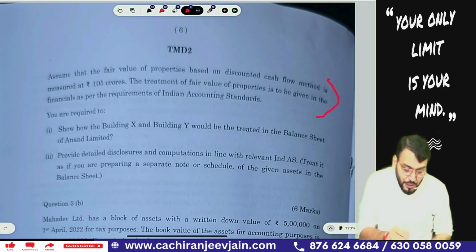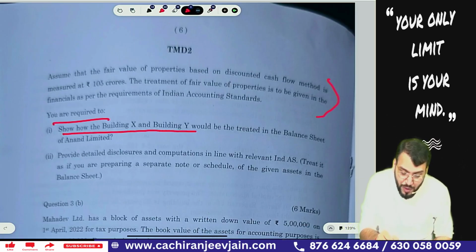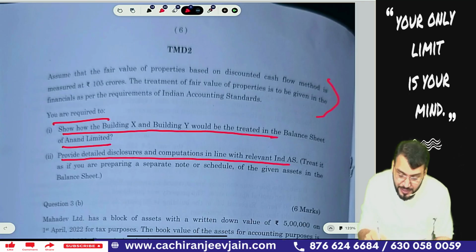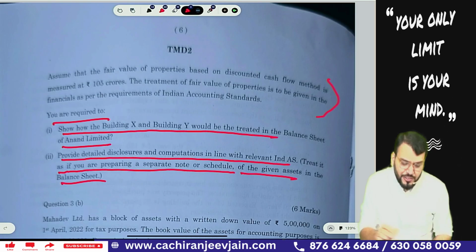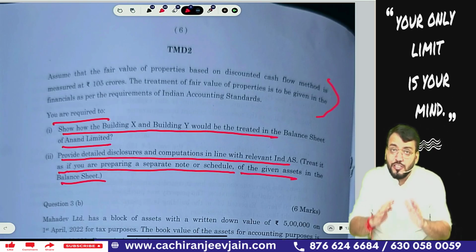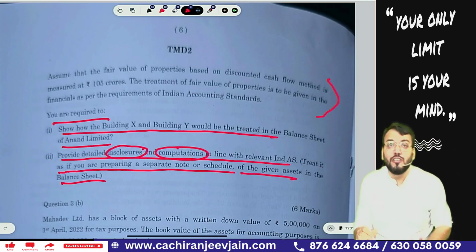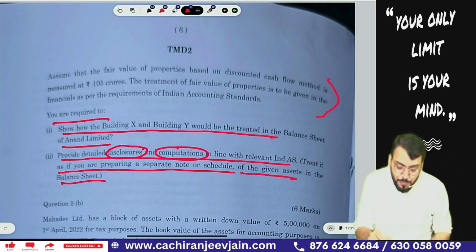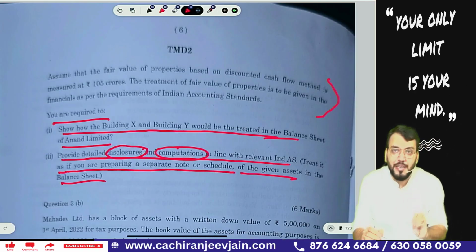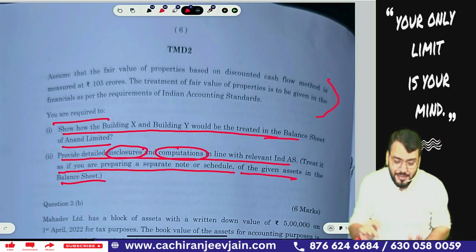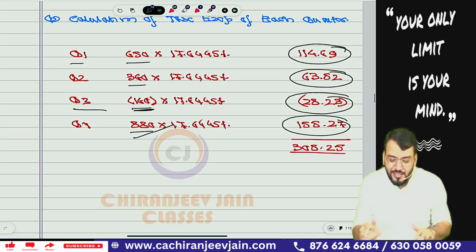You can read it. You are required to show how building X and building Y would be treated in the balance sheet of Anand Limited. Provide detailed disclosure and computation in line with the relevant Ind AS. Treat it as if you are preparing a separate note and schedule of the given asset in the balance sheet. Now, from my point of view, it is quite possible you have not drafted the answer properly, because they have said you need to also write down detailed disclosure and computation, meaning a working note is also required. And you need to prepare one extract of balance sheet. So if you have not drafted the solution properly, marks can be deducted. However, the question was very simple. It is easily understandable. Let us do the solution.